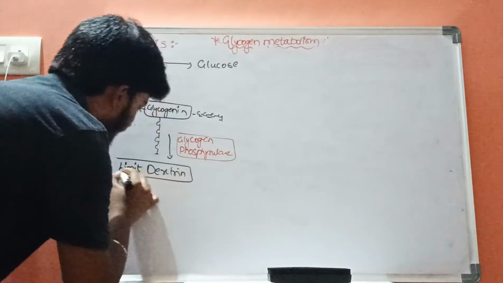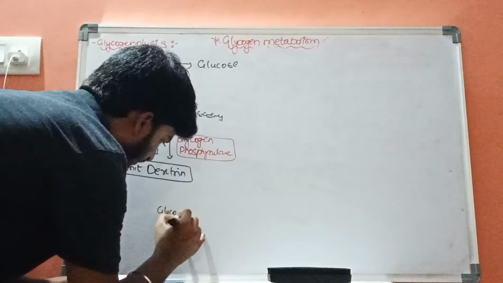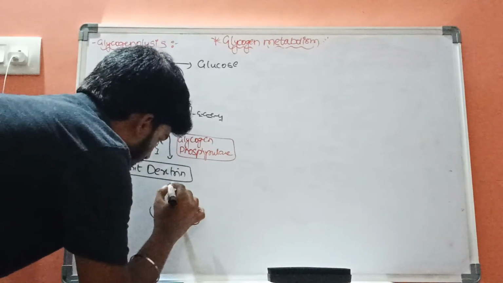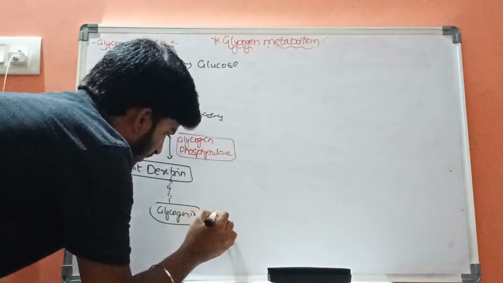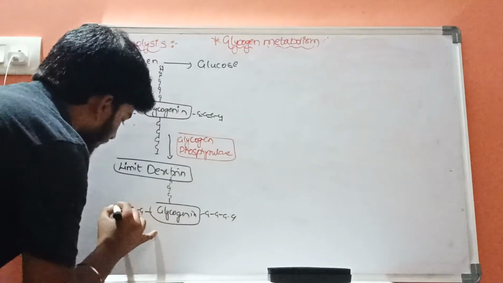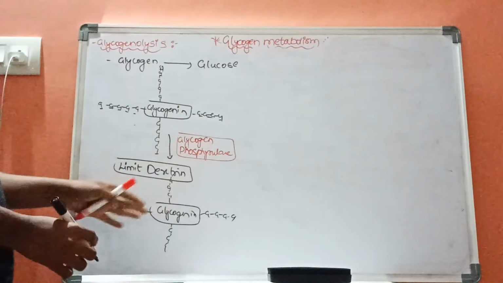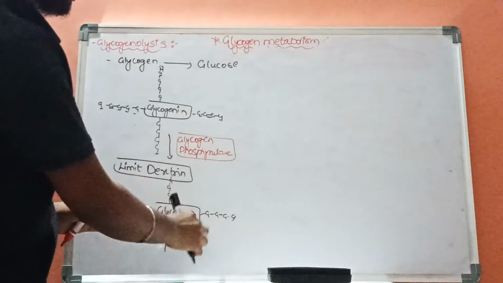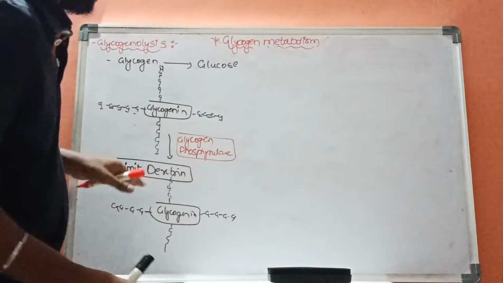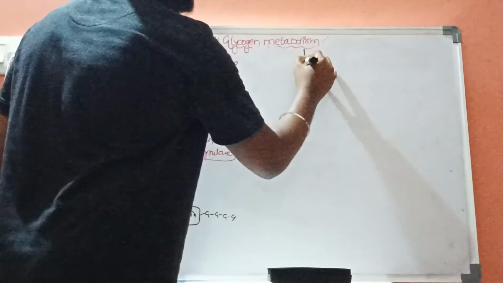What is limit dextrin? Limit dextrin is glycogenin which contains minimum 4 glucose molecules surrounding it. This is limit dextrin. It contains minimum 4 glucose molecules around it. This is glycogenin. Now, when this limit dextrin is formed, there is action of debranching enzyme.